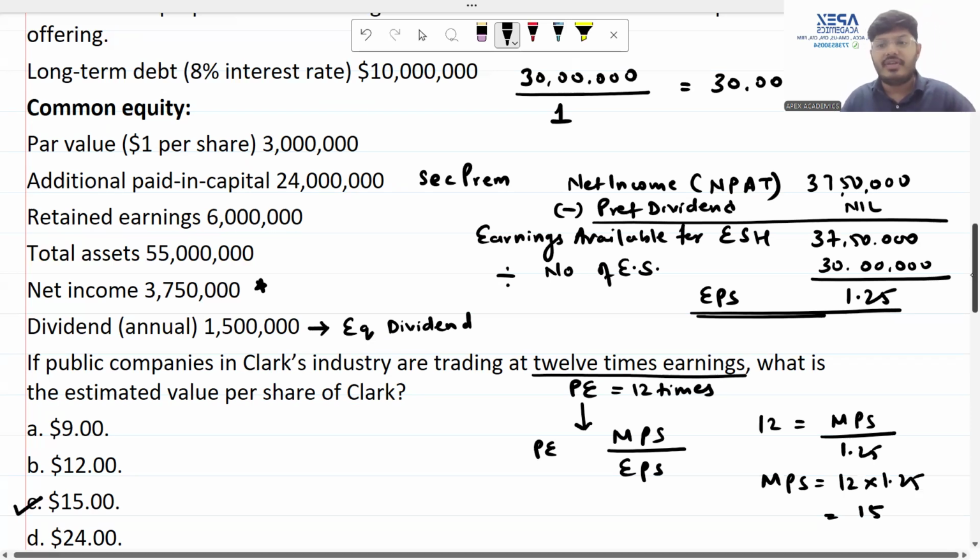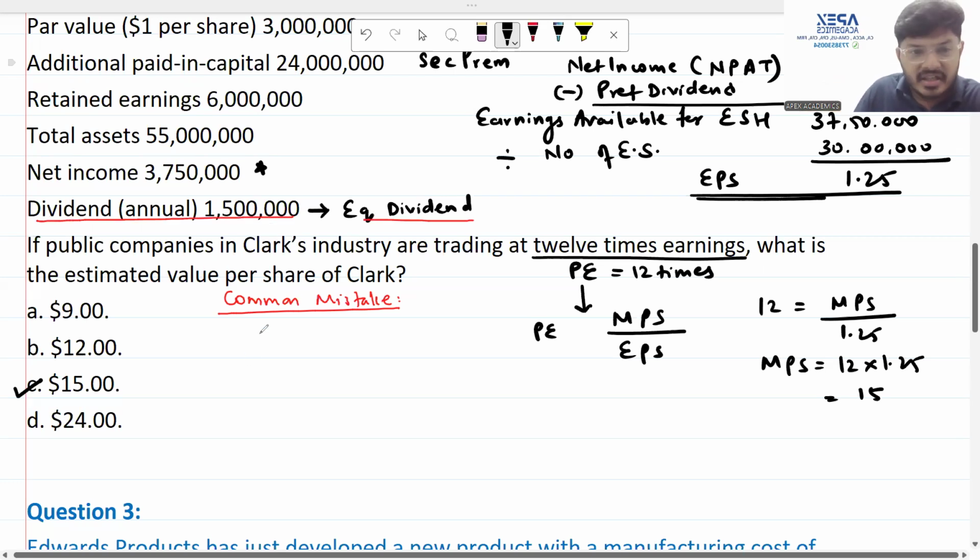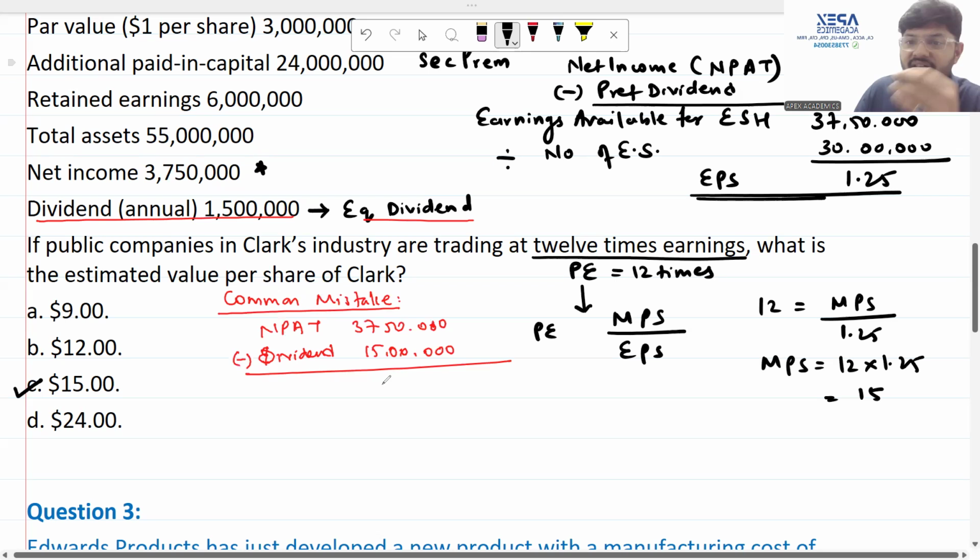Now here, my dear friends, there is a common mistake that students make. Let us highlight that common mistake very importantly. So what is the common mistake? Please pay attention to it. You're under stress, you're in the exams. So what happens is, you don't realize that this dividend is equity dividend. You will take this as NPAT. You will write 37 lakh 50,000, which is okay. But then you will subtract from this the dividend, thinking that this is preference dividend, whereas there are no preference shares in the company.